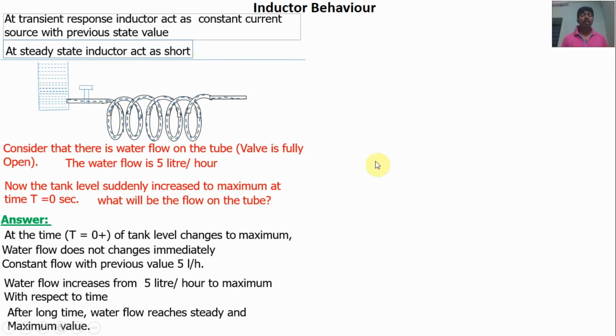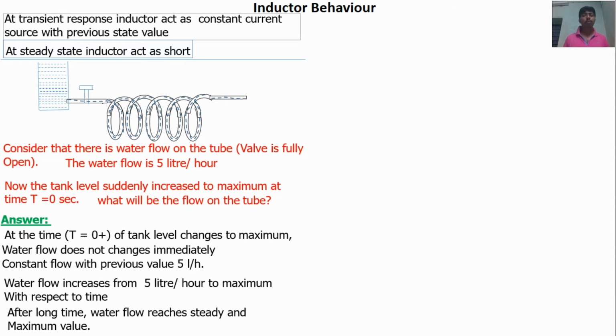Let us take another example. When I change a fan switch, at the time of the switch change, the fan speed will be minimum and it starts to rotate. After a finite time, the fan speed will be constant. At the time of the switch change, the immediate response is the transient response. After a long time, the variable reaches the steady value, and that response is the steady state response.